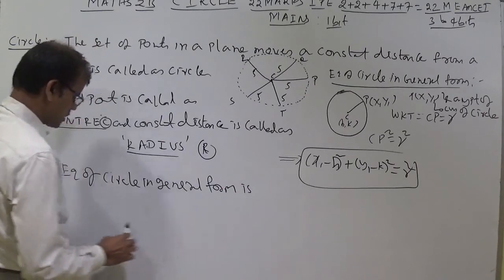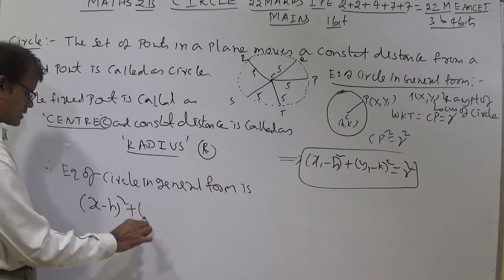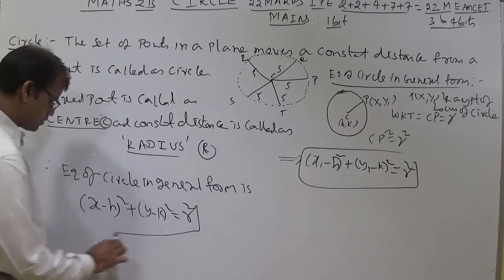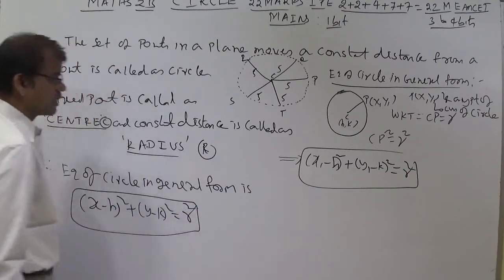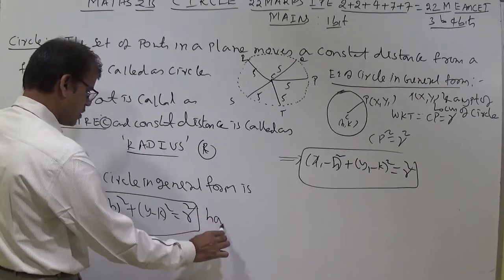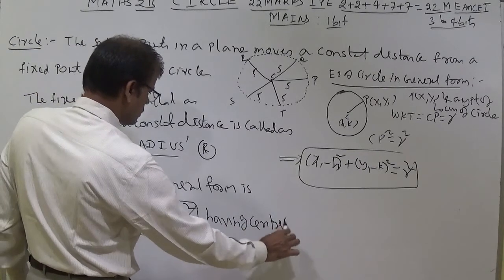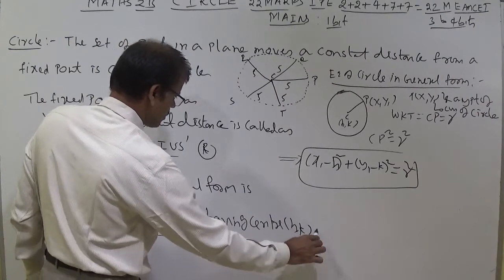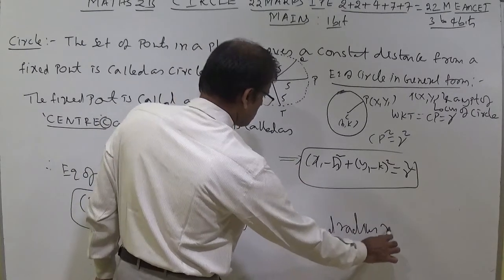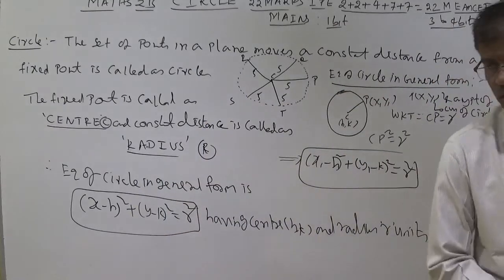Equation of circle in general form is (x minus h) whole square plus (y minus k) whole square is equal to r square. This is the equation of circle having center (h, k) and radius r units.